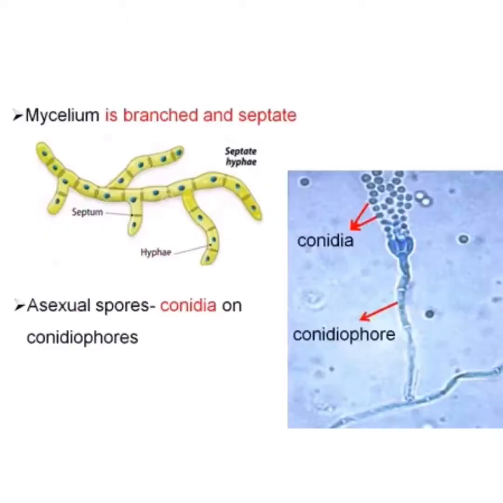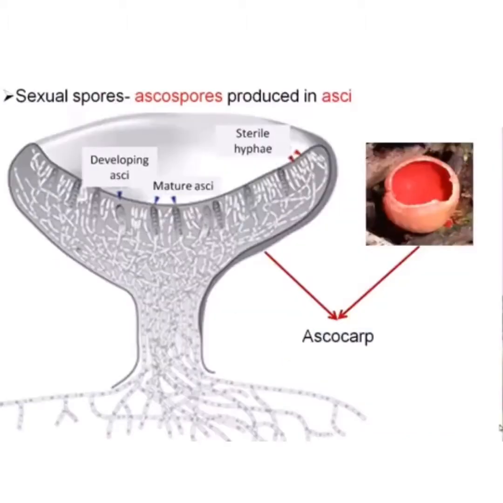Their mycelium is branched and septate. That means they are uninucleated structures. Their asexual spores are conidia, which are born on conidiophores. So asexually they reproduce with the help of the conidial spores. Sexually they form the ascospores, which are produced in the asci, which are born on the ascocarp, which is a cup-shaped structure. So that's why they are also known as sac fungi.